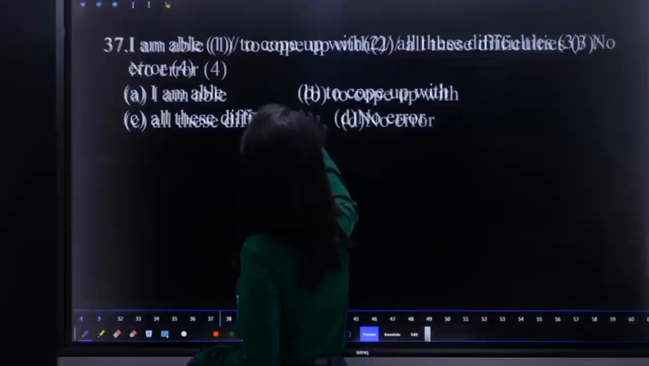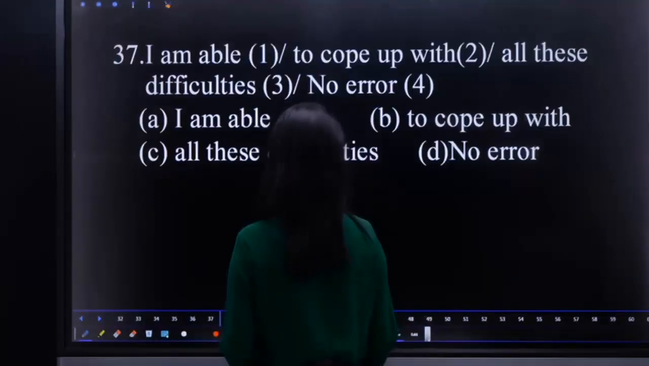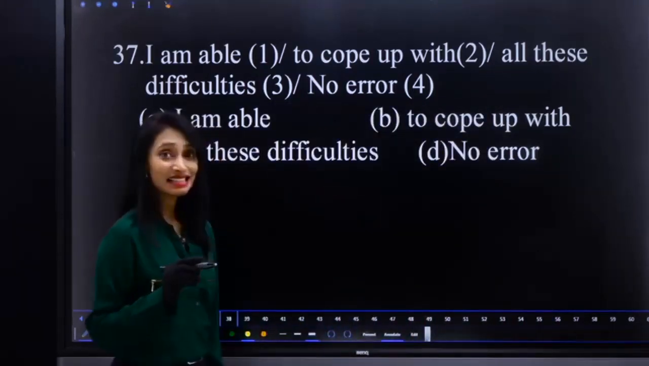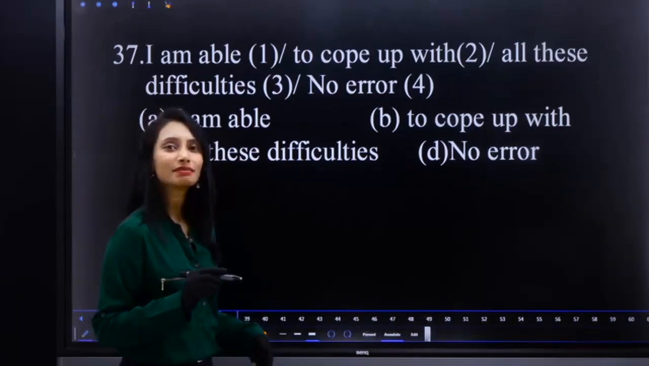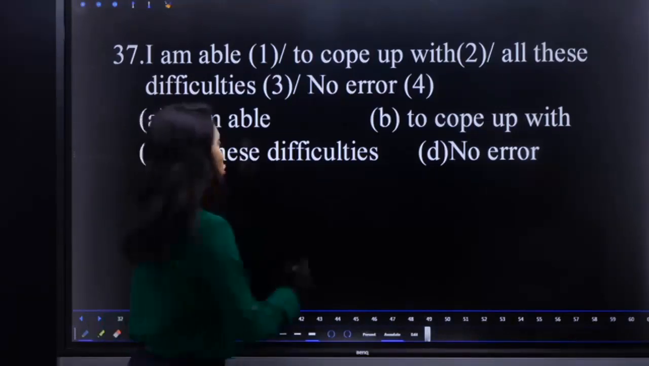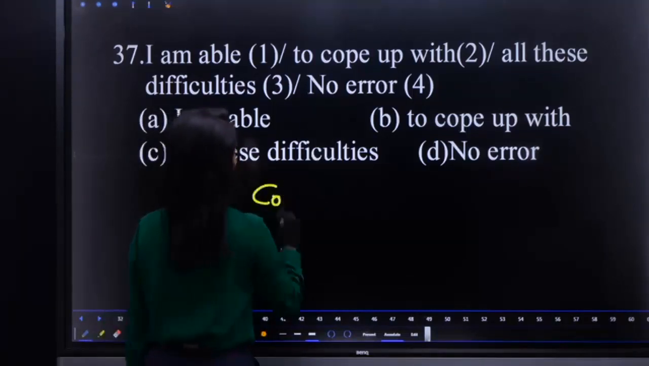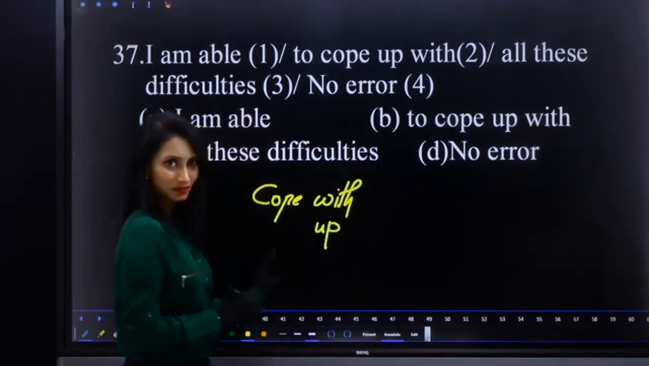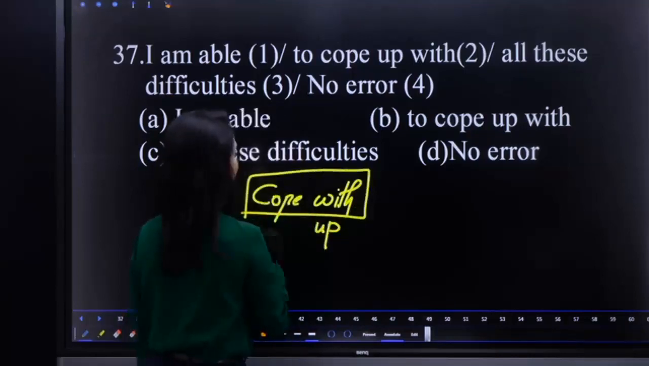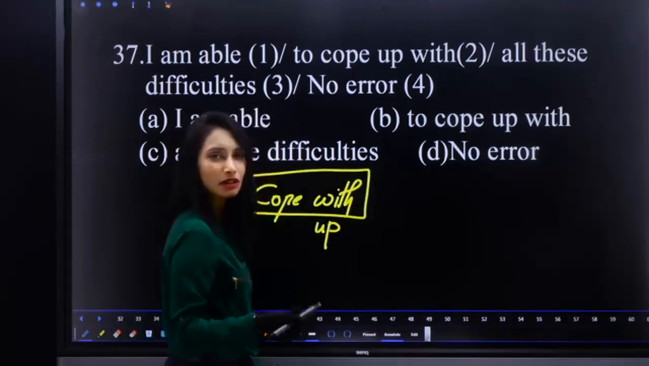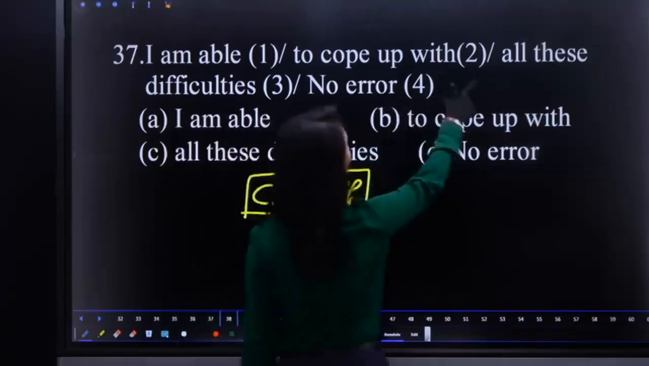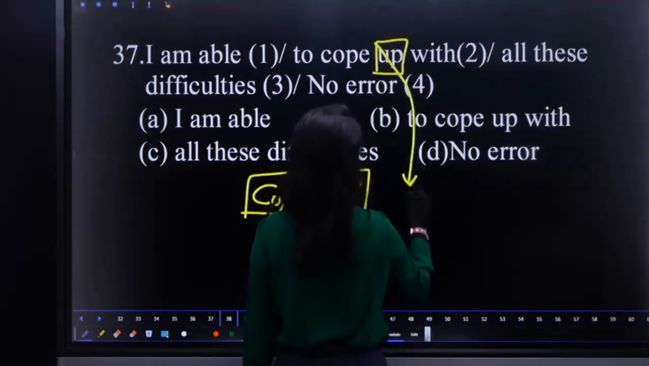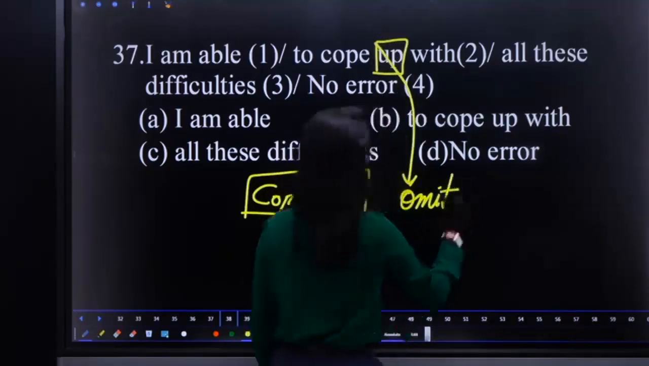37. I'm able to cope up with all these difficulties. What is the error here? Quick. See, this is the most often mistaken usage. Cope takes either with or up, not both. So formally we generally take cope with or cope up. You have to cope up. You should learn coping up. Okay. So here we are talking about things, so use with and omit up.